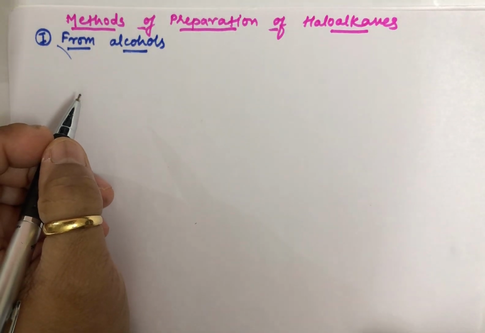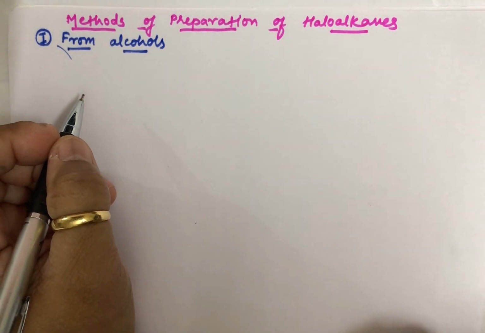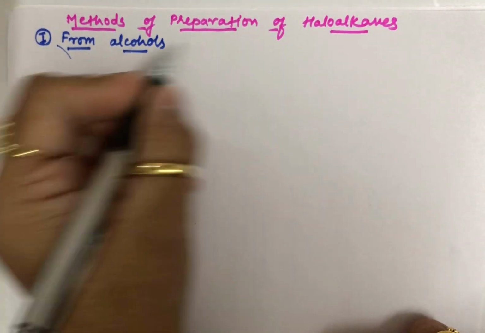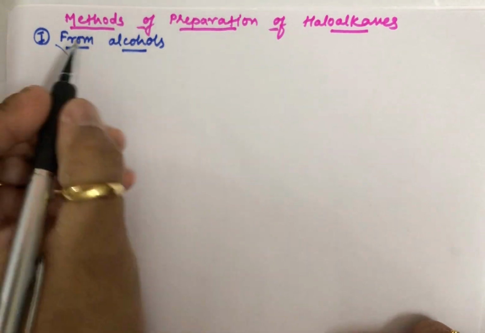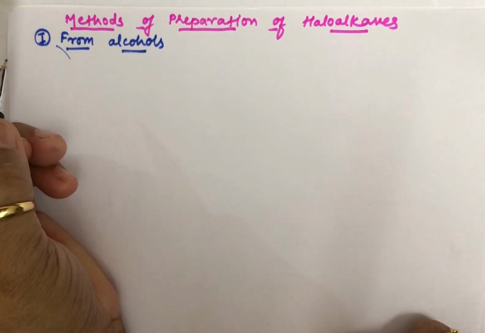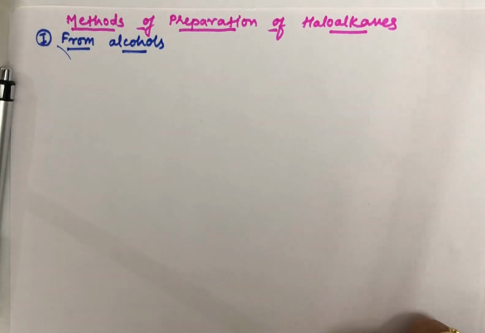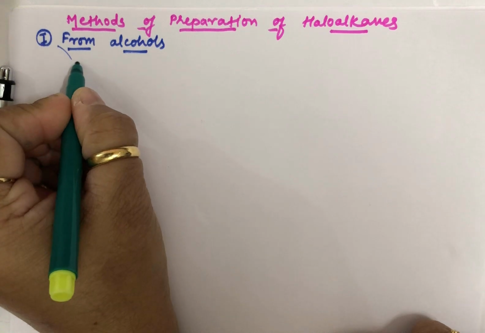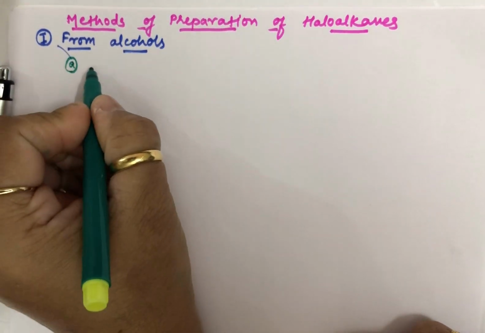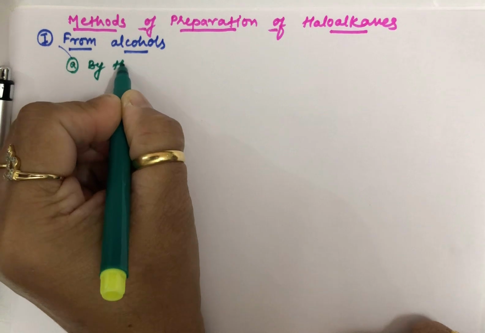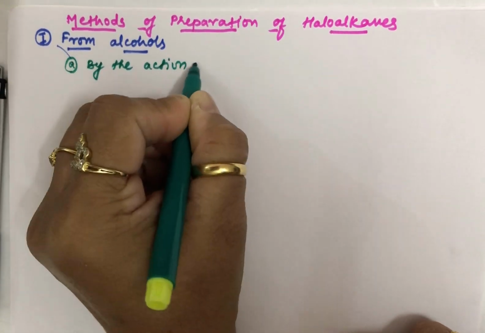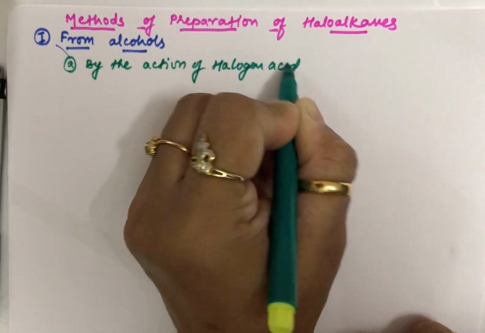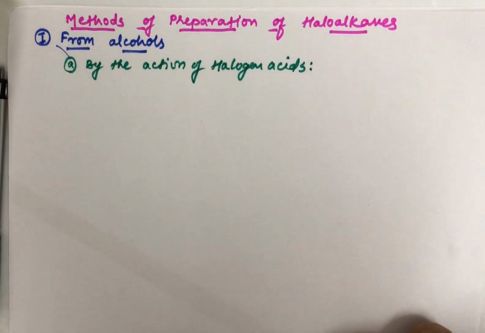Okay, let us start today with this particular topic of methods of preparation of haloalkanes. Now students, haloalkanes, that is alkyl halides, can be prepared from alcohols. Now in that case, let us see by what possible ways from alcohols you can prepare haloalkanes. So the first possibility is by the action of halogen acids.